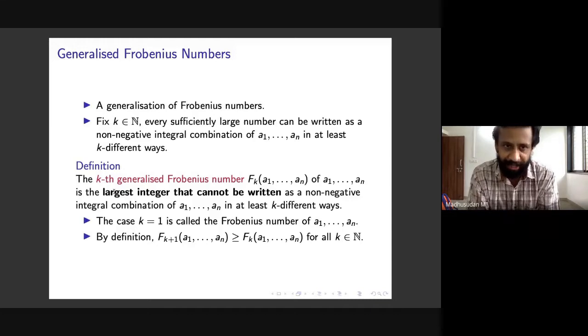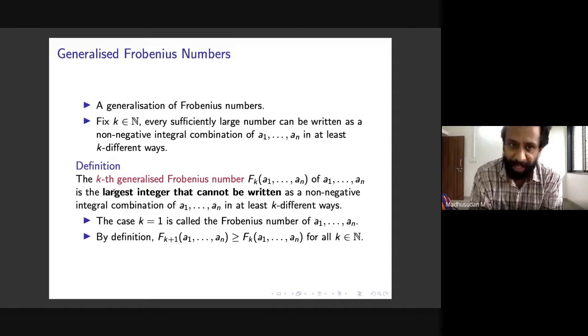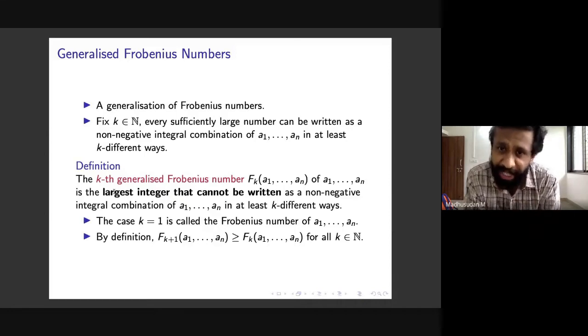What is this generalization? We consider another parameter k, which is a natural number, and strengthen the previous claim. Every sufficiently large number can be written as a non-negative integral combination of A1 to AN in at least k different ways.